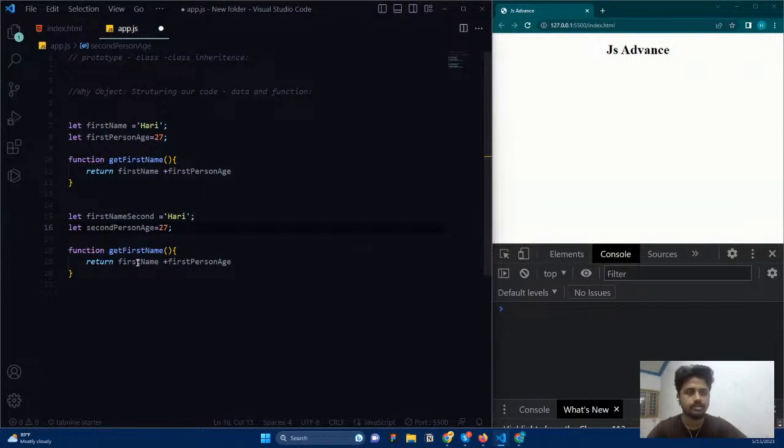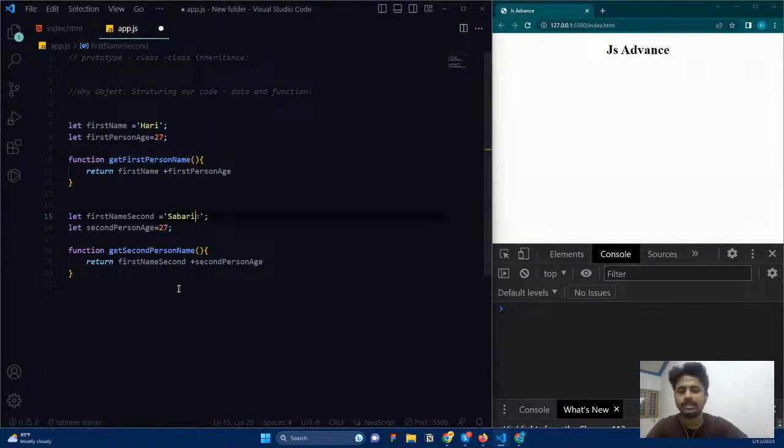And whatever changes you want to make for this function, you can make it here. Change the function name, getFirstName. Here I say first person name, and here also, to keep it logical, I'm going to say second person name. Okay. Remember that it will work, right? It will work. For example, we change the code, it will work.